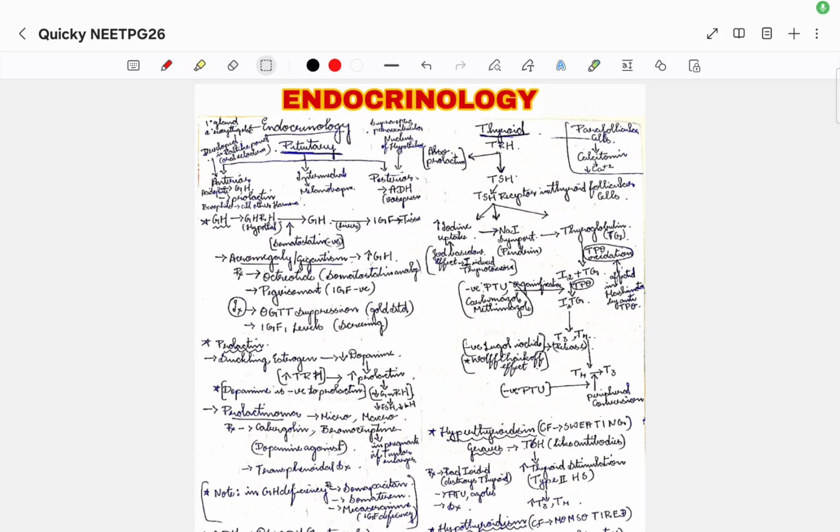Hello guys. So now moving on to the next chapter of head, neck and face, that is endocrinology. The reason why we are studying endocrinology here with head, neck and face is, you all know that, right? The master gland for all the endocrinological organs, that is hypothalamus and the pituitary, right? So it is in the head, neck and face, right?